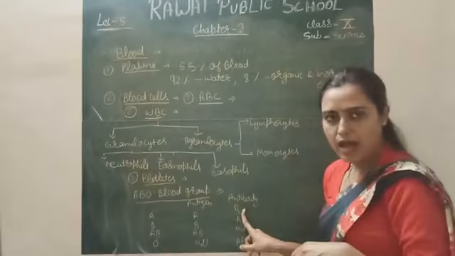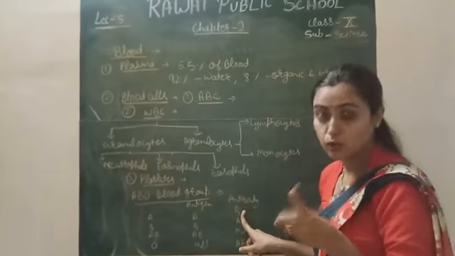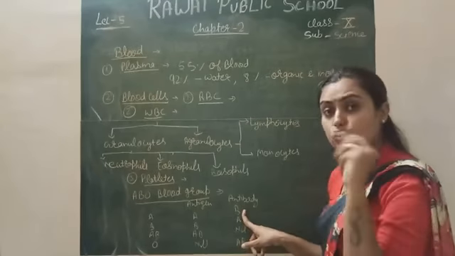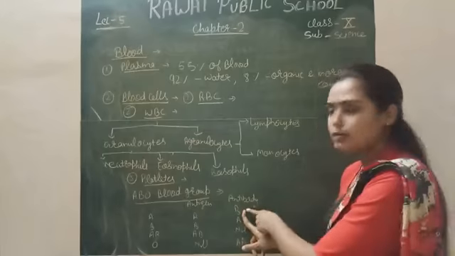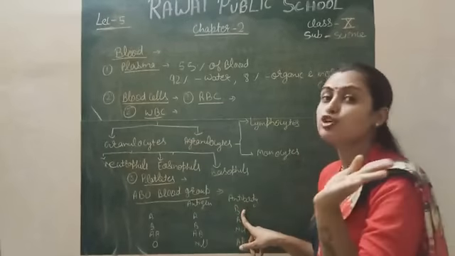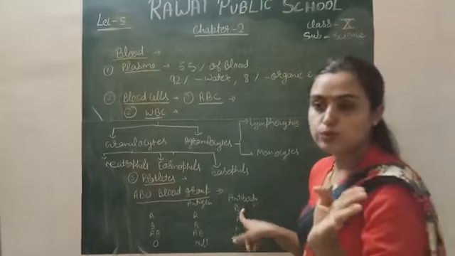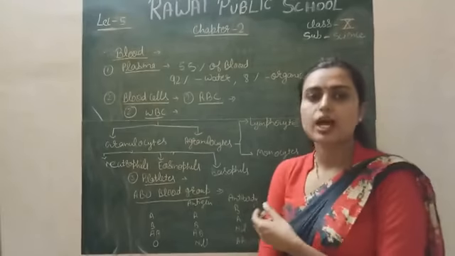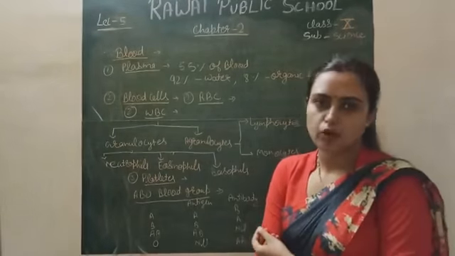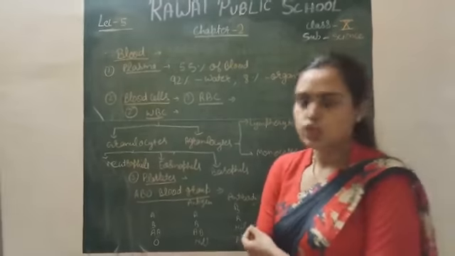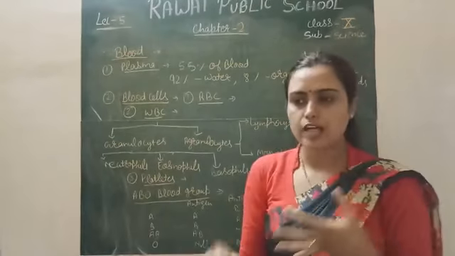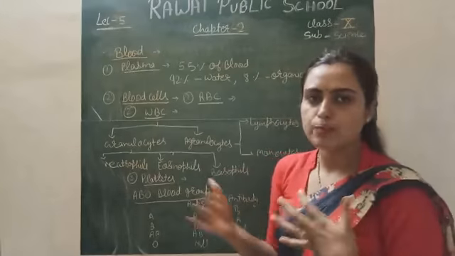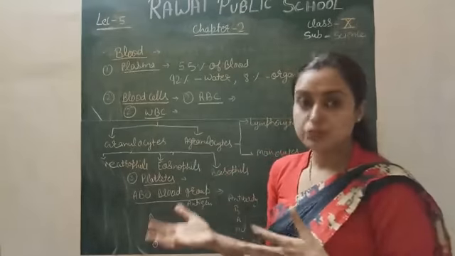Because our plasma has antibody for the B blood group, if B blood group enters our body, these antibodies attack the antigen of the B blood group. In that condition, blood clotting takes place in our body and it may cause death. So we cannot transfer another type of blood group to the individual.